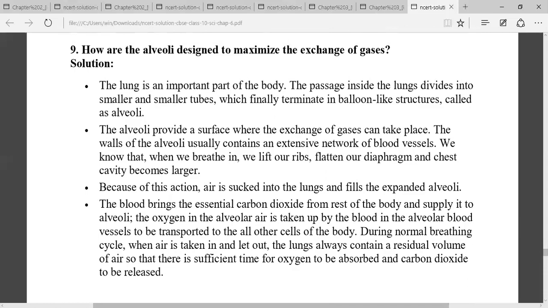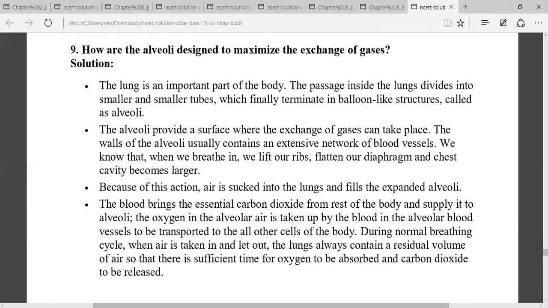So when we breathe in, we lift our ribs, flatten our diaphragm, and the chest cavity becomes larger. Because of this action, air is sucked into the lungs and fills the expanded alveoli. The blood brings the carbon dioxide from the rest of the body and supplies it to the alveoli. And the oxygen in the alveolar air is taken up by the blood in the alveolar blood vessels to be transported to all parts of the body.